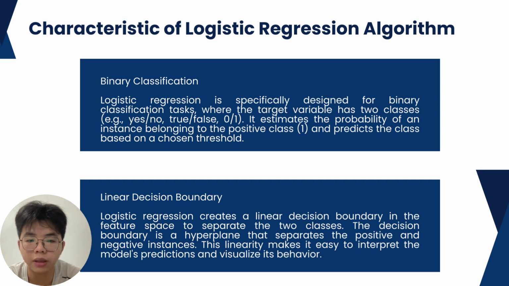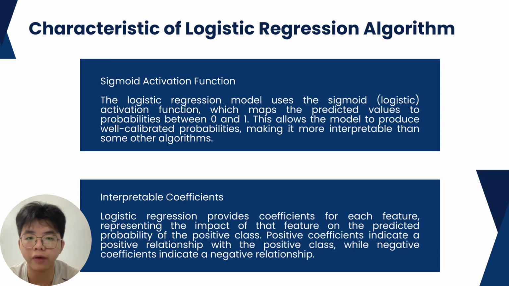It creates a linear decision boundary in the feature space to separate the two classes. The decision boundary is a hyperplane that separates the positive and negative instances. This linearity makes it easy to interpret the model's predictions and visualize its behavior. The next one is the sigmoid activation function. The logistic regression model uses the sigmoid activation function, which maps the predicted values to probabilities between 0 and 1 only. This allows the model to produce well-calibrated probabilities, making it more interpretable than some other algorithms.